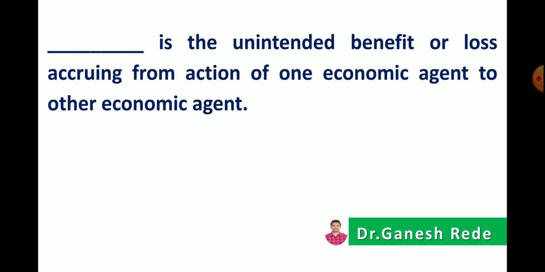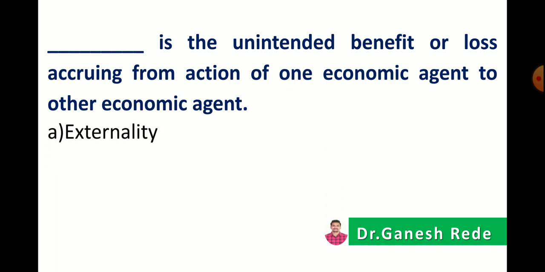The next: dash dash is the unintended benefit or loss occurring from the action of one economic agent to another economic agent.